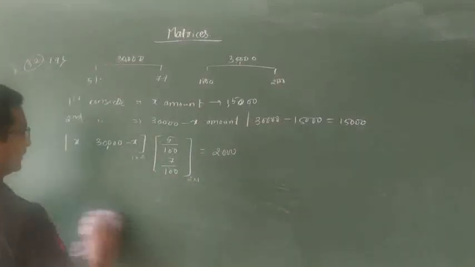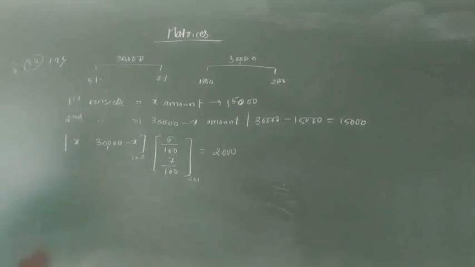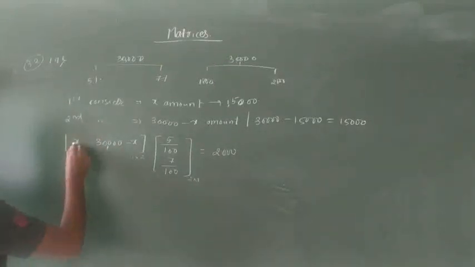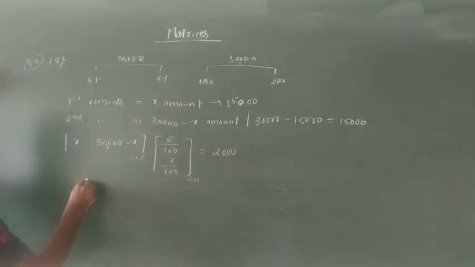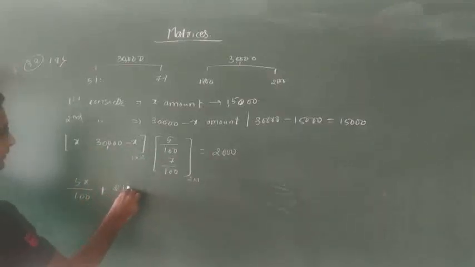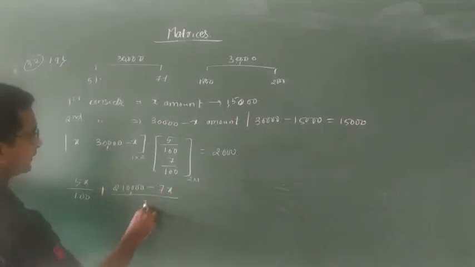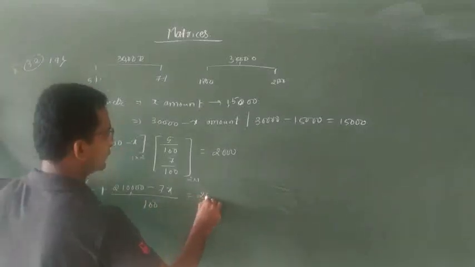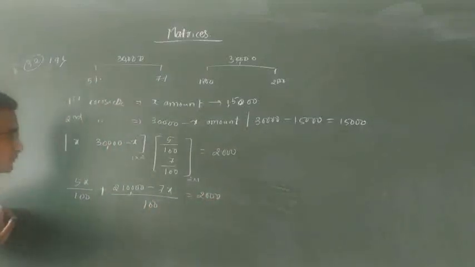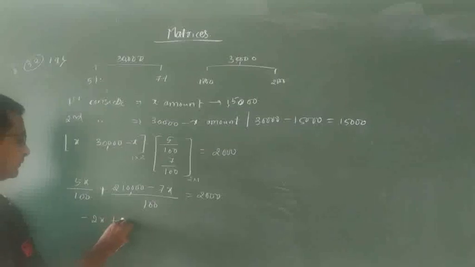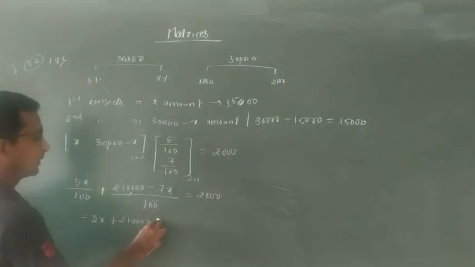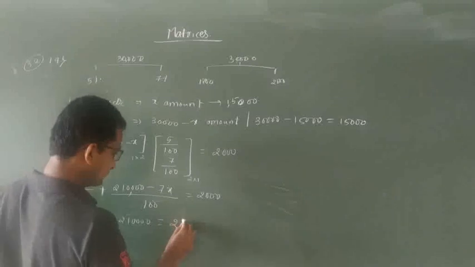For 2,000, we are going to get x into 5 divided by 100 plus 2,10,000 minus 7x divided by 100 is equal to 2,000. Okay. So 100 is going to multiply on this side, that is 5x minus 7x, that is minus 2x plus 2,10,000 is equal to 2 lakh.